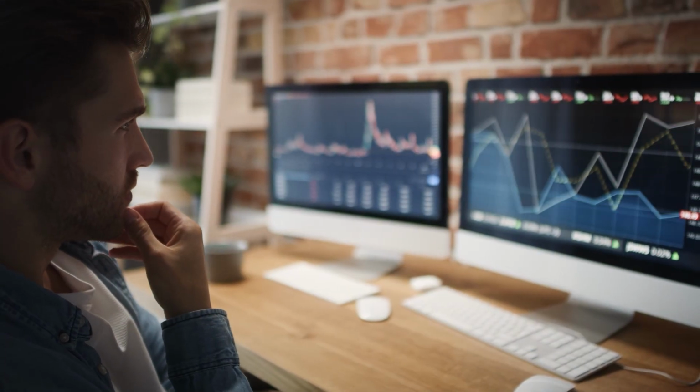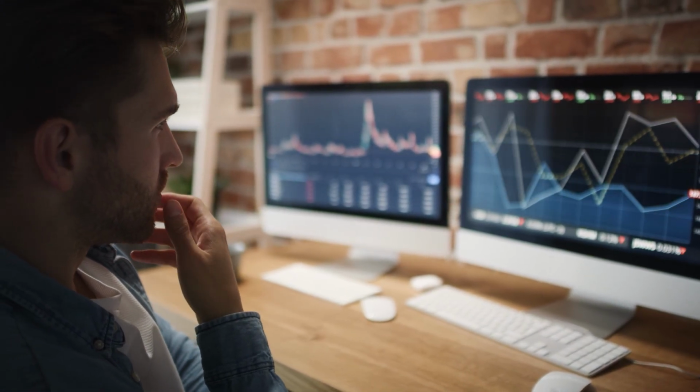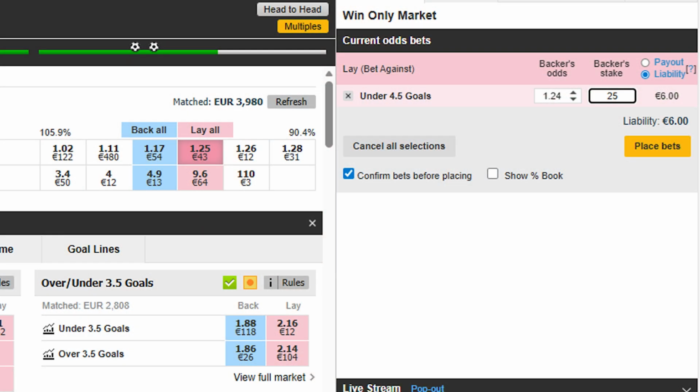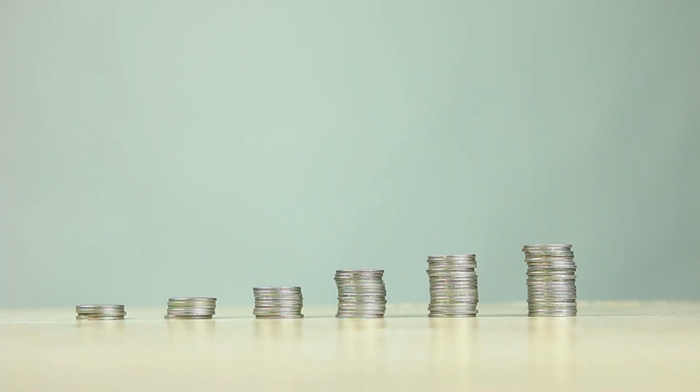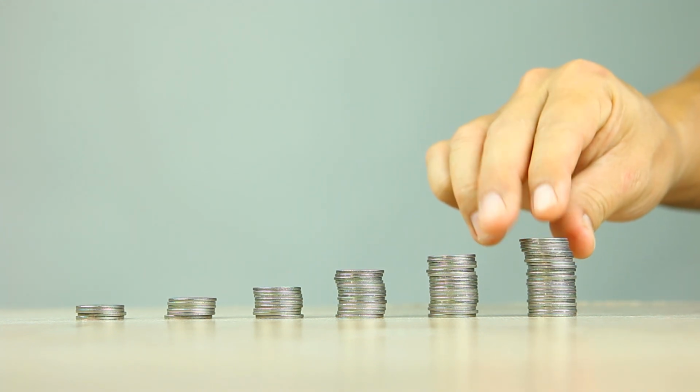Here are a few simple tips that will help you massively as a beginner. The first tip is always look at the liability number and not the stake. The stake is irrelevant when laying. Liability is the real risk. The second tip is start with small liability amounts. Even low amounts of £2 or £5 is enough to learn the mechanics.